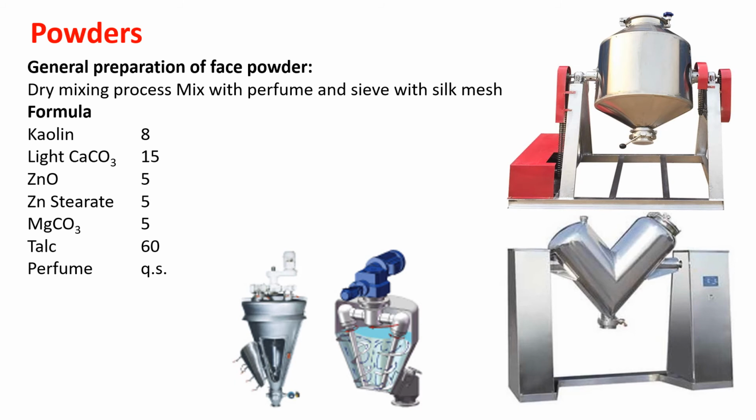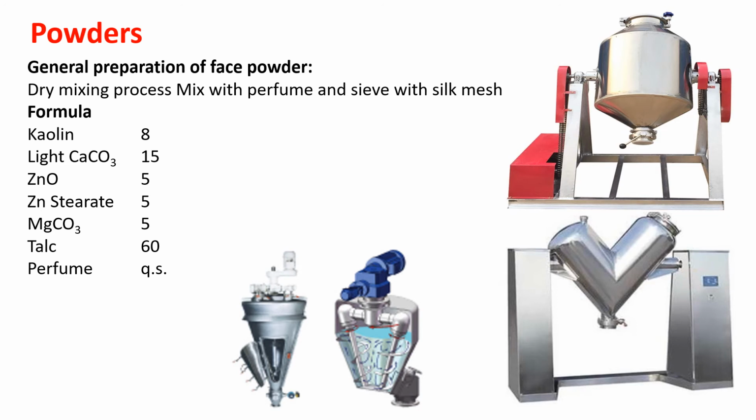So this is the usual formula for preparation of these powders. Usually all the ingredients are added, and after complete mixing they are taken out and checked for uniformity of odor, covering ability and so on. This is a simple dry mixing powder.